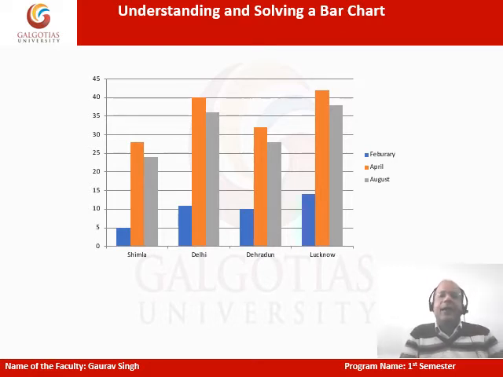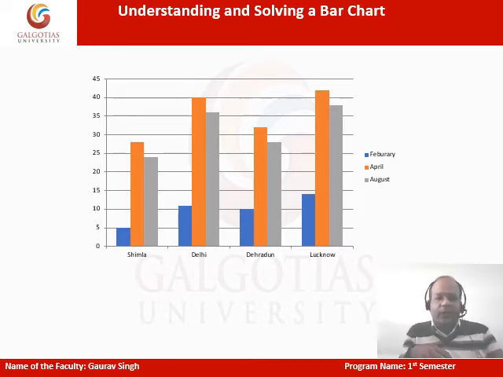So the next one happens to be a bar chart. Okay, so what is this bar chart? Let's have a look at this. This talks about four cities. We are referring to Shimla, Delhi, Dehradun, and Lucknow. And it refers to 3 months, as in the blue is indicating February, and orange is April, and this gray is August. And it talks about the average temperatures in these months.